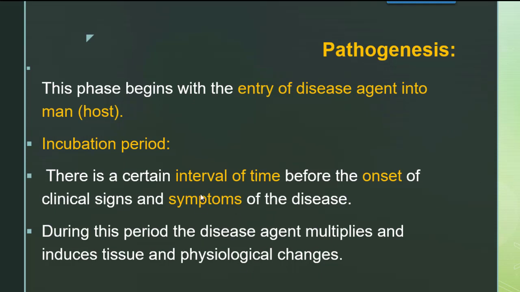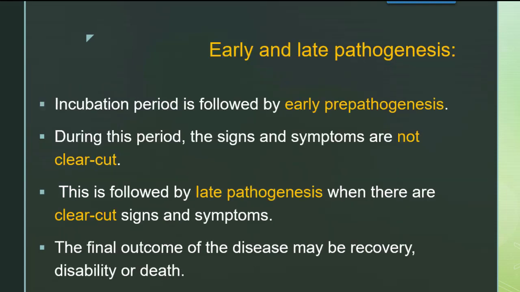Disease agent, once it enters, it will slowly multiply and it will induce tissue and physiological changes. So it is working, it is there in the body, but in the earlier stage no signs and symptoms will be seen, but in the later stage the signs and symptoms will be clearly seen. So within this incubation period they will multiply, they will grow and they will cause the physiological changes. Then we will see the pathogenesis expansion, that is early and late pathogenesis.